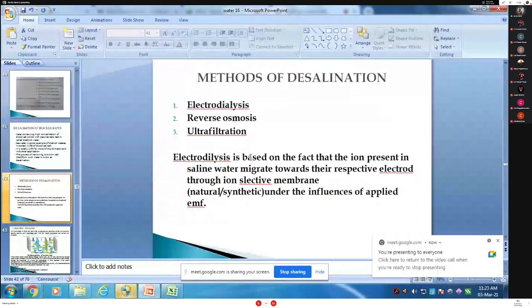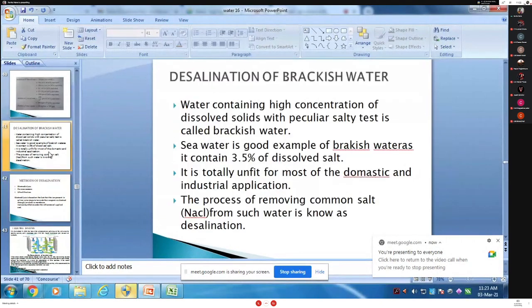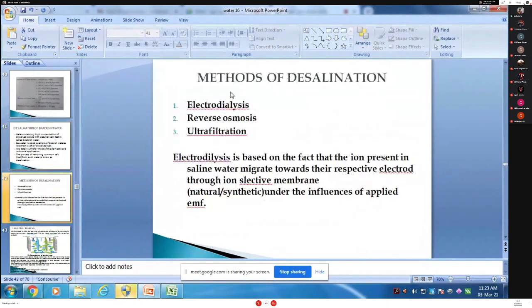Desalination is the removing of salt, particularly NaCl, from the water. The process is called desalination, and it is divided into three types: first electrodialysis, second reverse osmosis, and third ultrafiltration.